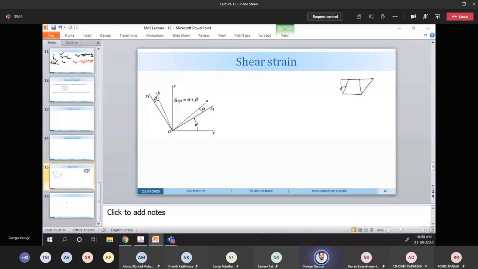Like we measured this angle, the change in angle. But when we consider the xy plane, then the total shear strain gamma x1 y1 will be alpha plus beta, where if alpha is clockwise, then beta will be anti-clockwise, or the opposite can happen. So we will try to find what is alpha now.